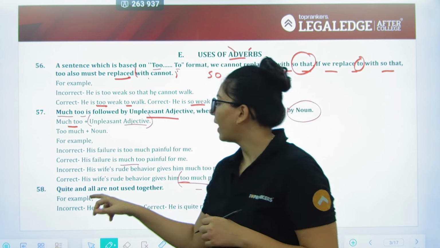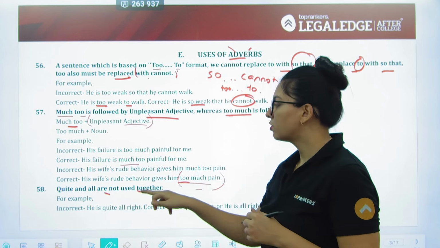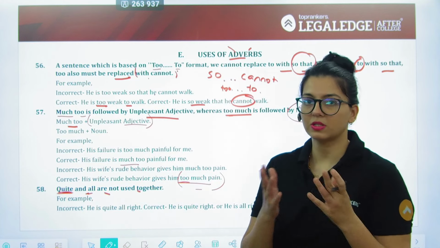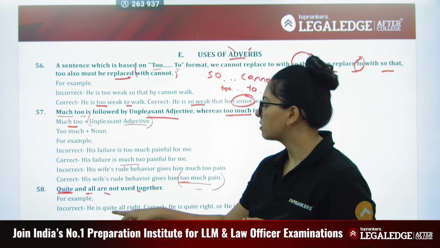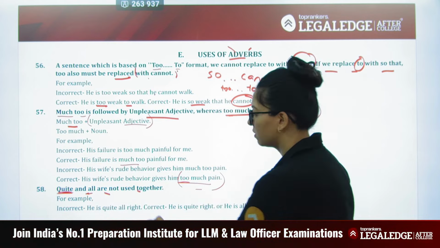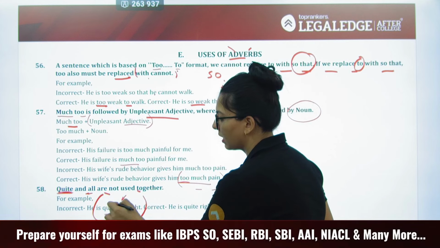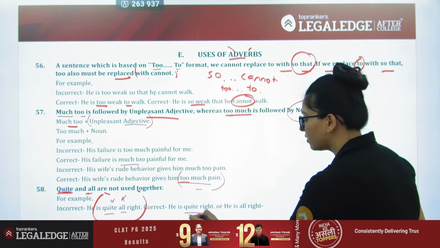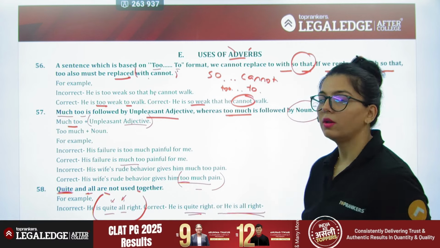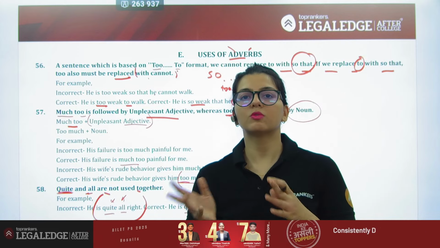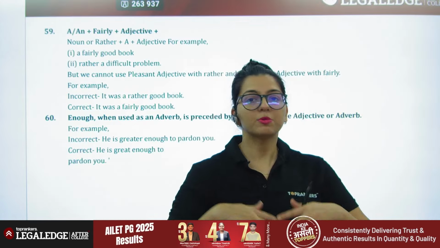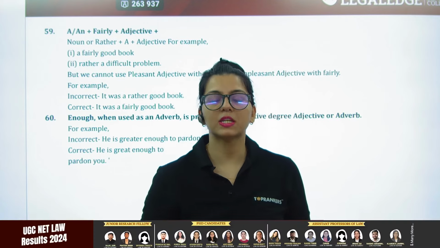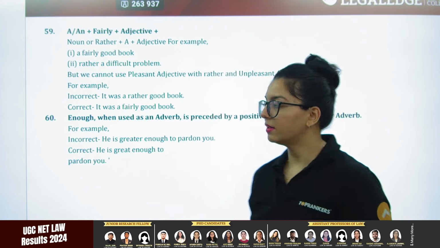Next, quite and all are not used together. Always remember. So you can't have quite and all being used in the same statement. So he is quite all right. Now this is going to be wrong English because quite and all can't coexist. They can't be together. So the correct is he is quite right or he is all right. So please use it distinctly. Do not merge the two. A lot of times we do it because we think that this is the best way to put out the statement, but overdoing the statement also leaves it redundant in grammar.